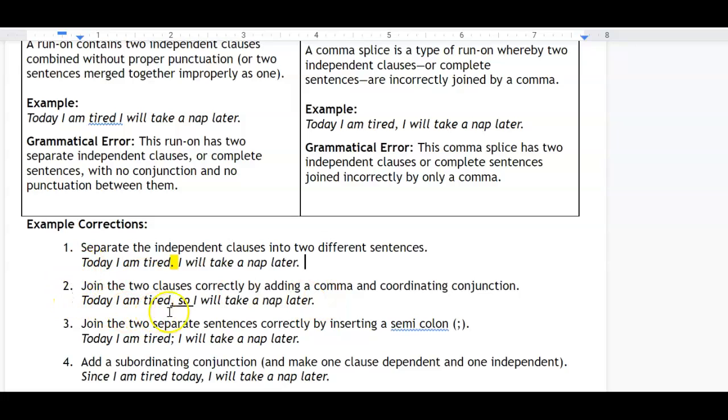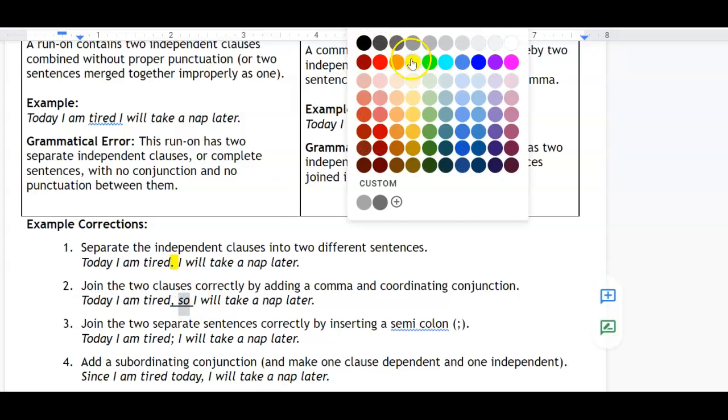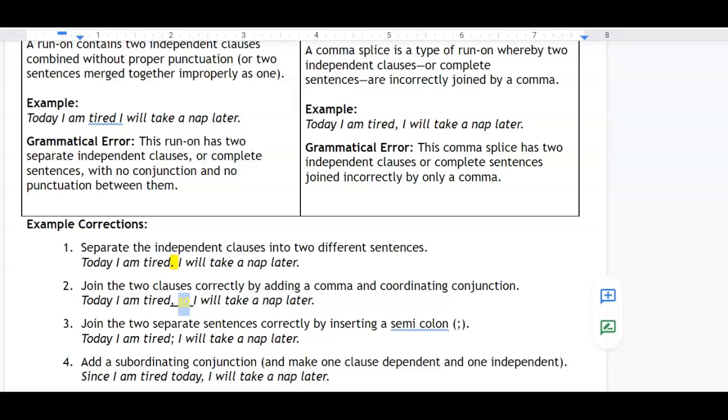The second thing to do is to add a conjunction. Have a look at this one. Today I am tired, so I will take a nap later. You put a comma in and a conjunction, and that makes perfect sense.